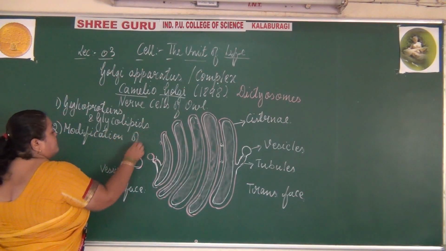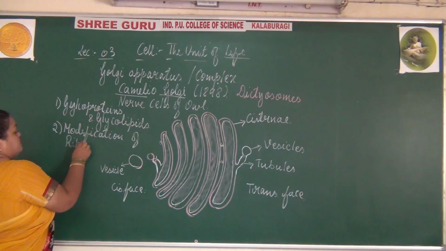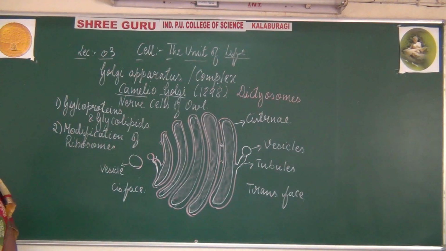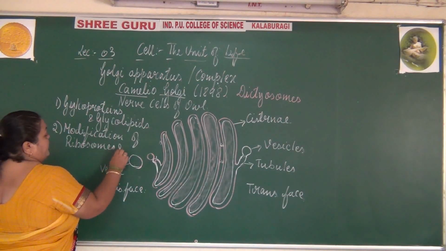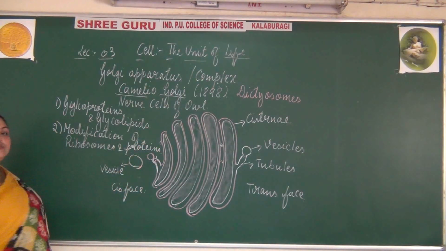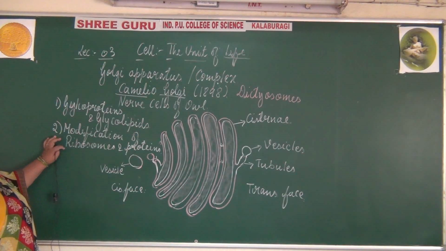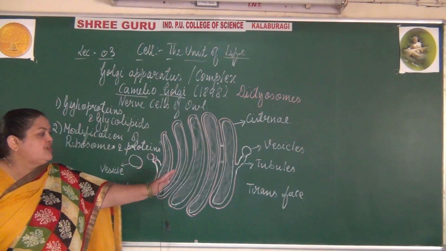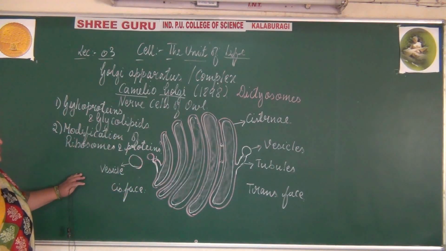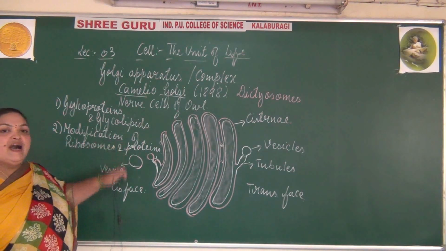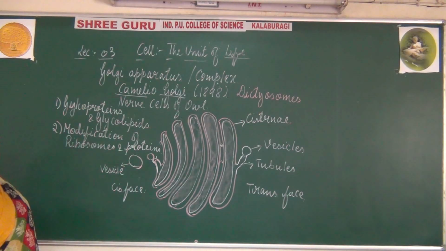Not only that, it also helps in the modification of ribosomes and proteins. It is involved in the modification of ribosomes and proteins. A simple ribosome passes through the apparatus and gets modified. So here there is modification. Ribosomes and proteins are being modified by the Golgi apparatus.